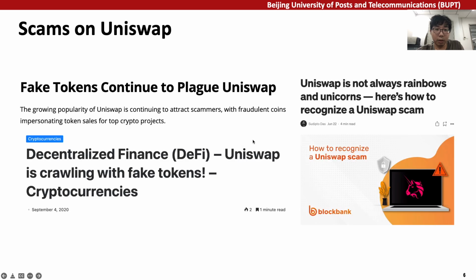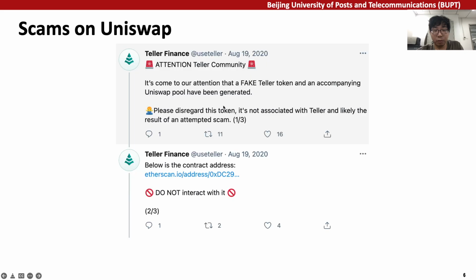The growing popularity of Uniswap continues to attract scammers. It was reported that some scam cryptocurrencies impersonate token sales for popular projects. For example, in 2020, the upcoming DeFi lending protocol Tether Finance tweeted that a fake Tether token and a scam Uniswap pool had been created, and many users were cheated. Although these scams are found, there lacks a systematic study on the scale and the impacts of scam tokens on Uniswap, so that's the goal of our work here.